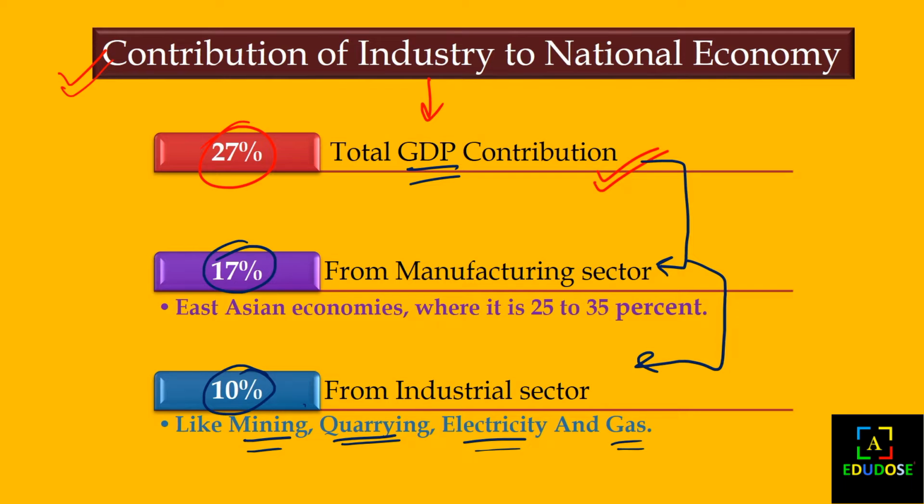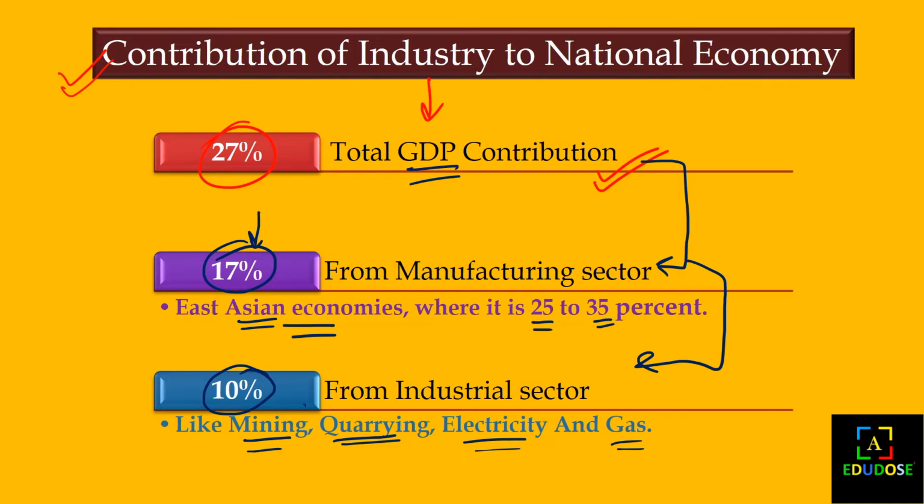In the manufacturing sector, you will think that 17% is a much greater value than 10%, but it is not, because in foreign countries, or you can say the East Asian economies, they have about 25 to 35% from manufacturing alone.